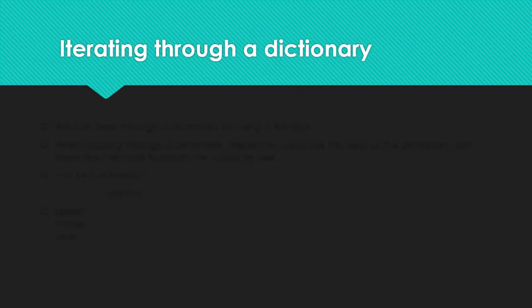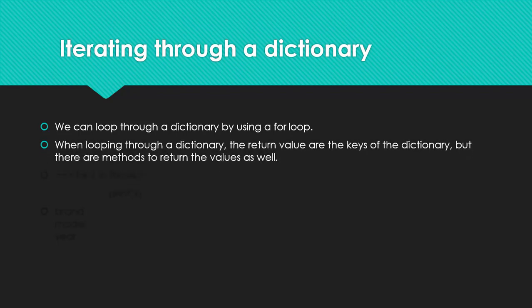The next topic is now iterating through a dictionary. We can loop through a dictionary by using a for loop, which is the easiest loop. When looping through a dictionary, the return values are the keys. But there are methods to return the values as well. When we were accessing the items of a dictionary, whenever we passed the key name, we got the value associated. But when we are iterating through a dictionary, we will not get the values, we will get the key names. Let me show you how.